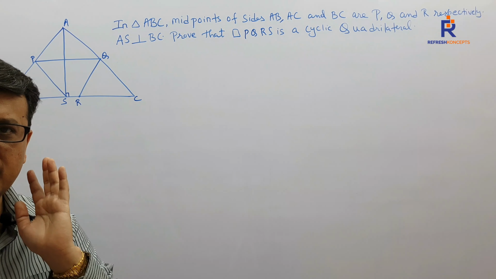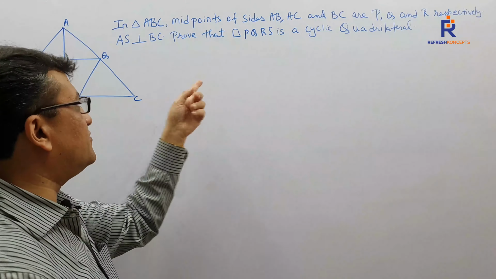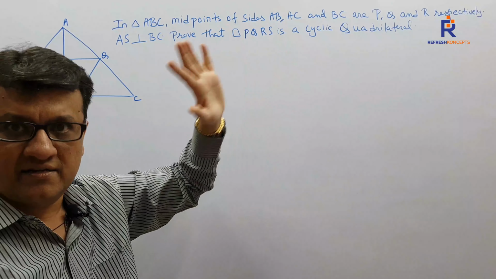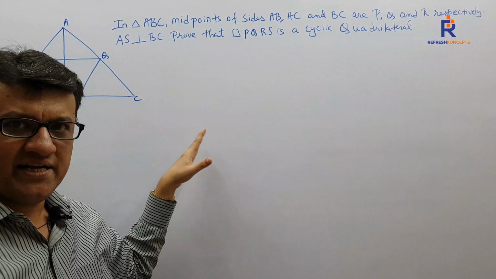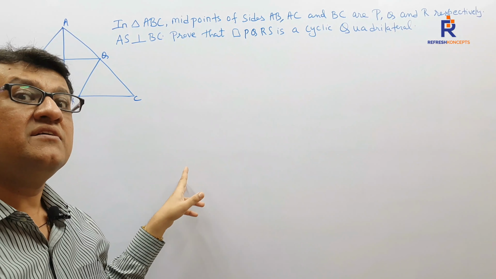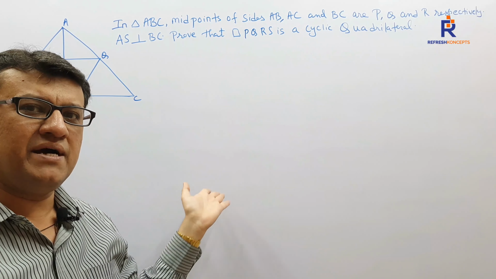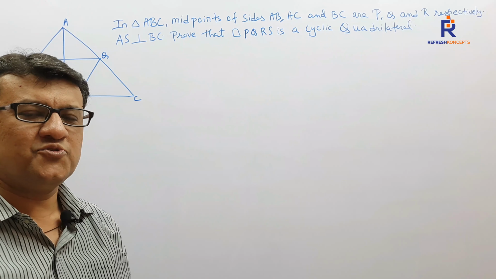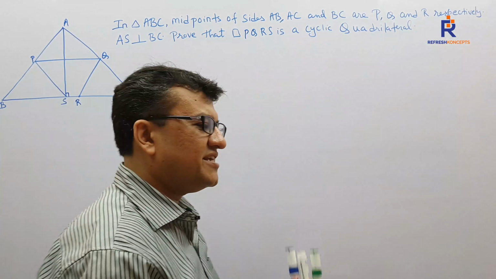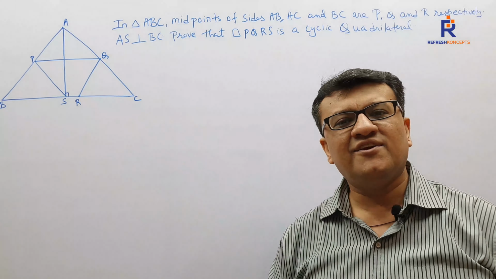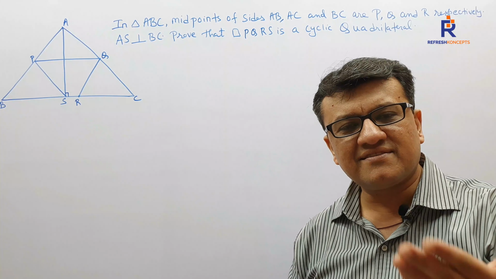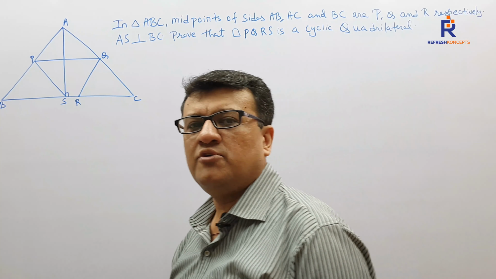Understanding what I'm trying to say? Those who are thinking that there has to be some kind of circle, why? Because it's a cyclic quadrilateral, right? So if a circle is there and a quadrilateral is embedded in it with all 4 points on the circumference, then why prove it? By definition it is a cyclic quadrilateral. So you shall never have a circle. Keep this in mind. Whenever they are asking you to prove it as a cyclic quadrilateral, you shall never ever have a circle, right? So now let's start.